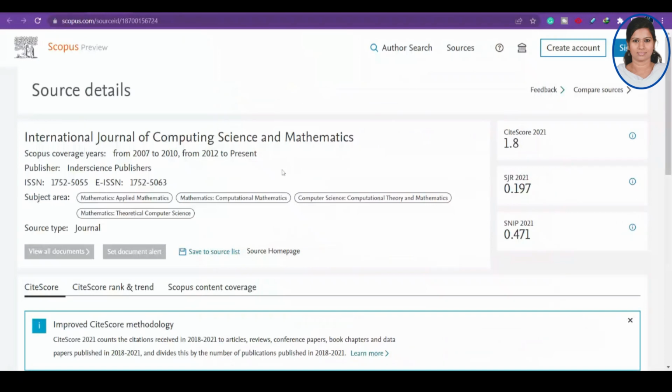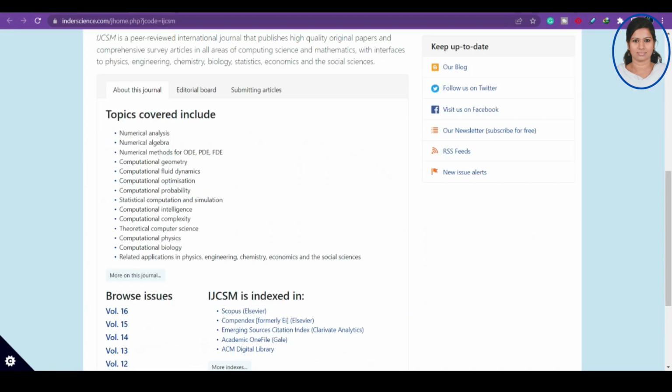Let us go to the next journal, which is the International Journal of Computing Science and Mathematics. This is there in Scopus, but anyhow, before you try to submit, please check it twice. And here you have mathematics applied science, mathematics computer science, and mathematics theoretical computing. Computer science. So if you click on this home page, it will take you to this.